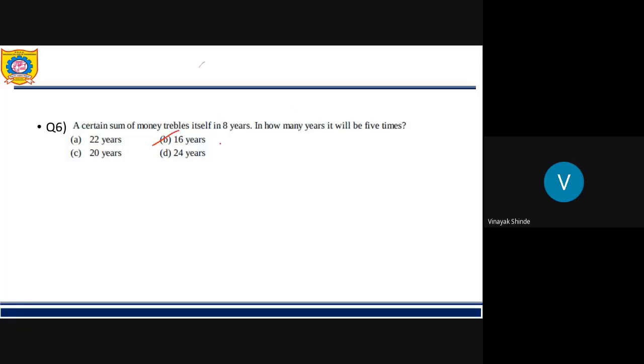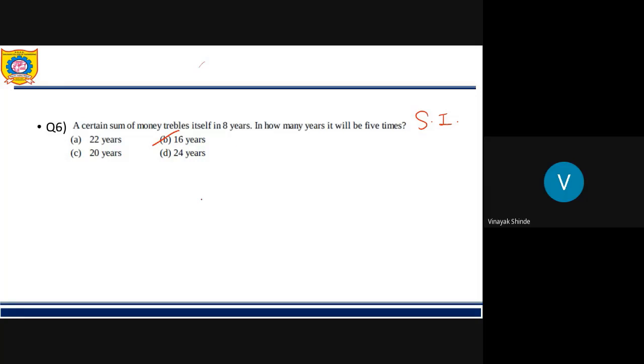Answer is correct is option B, 16 years. See, here we have to apply simple interest, because in case it is not mentioned compounded annually or compounded half yearly, we have to assume it as simple interest.